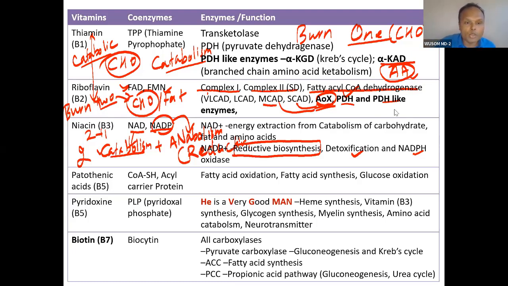Now, pantothenic acid. Panto means 5, meaning B5, you know. Pantothenic acid means fat. Remember, fat. So both fat synthesis and fat breakdown.